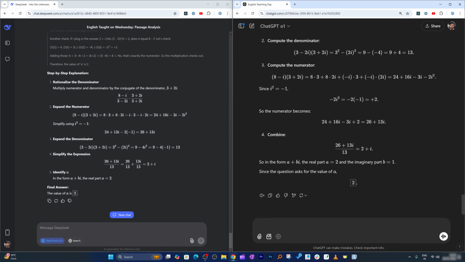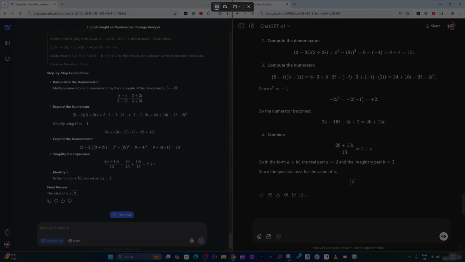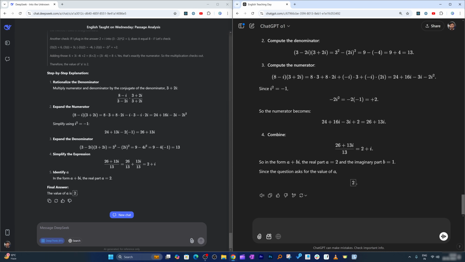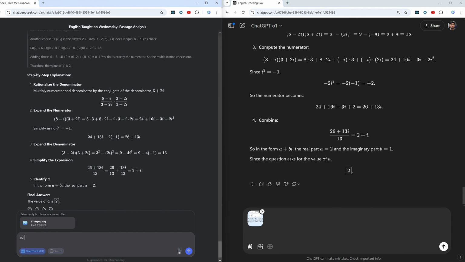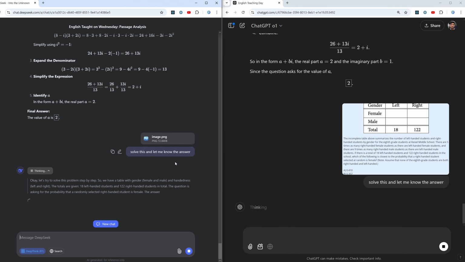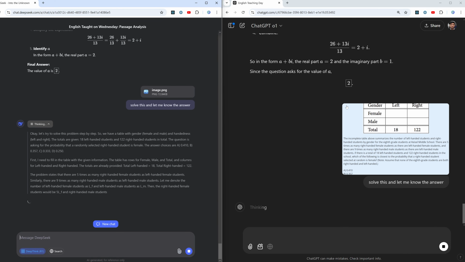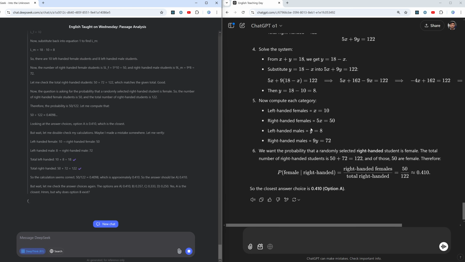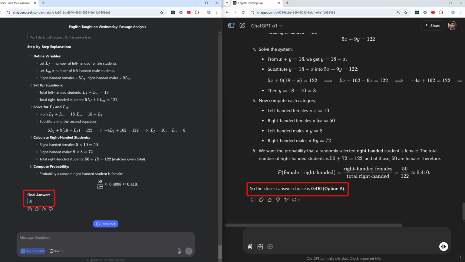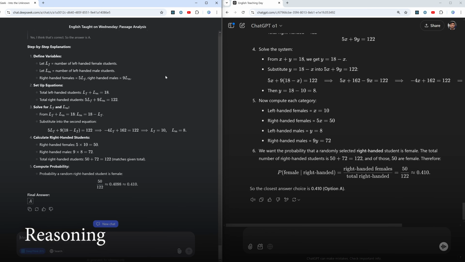Now this time what I'm gonna do is give both of them a snapshot and let's see how good they are in recognizing the problem and solving it. Okay, so I'm gonna say solve this and let me know the answer. That will also tell us their capability in reading images. And both of them again reached the correct answer. So we have so far seen reasoning and mathematics.